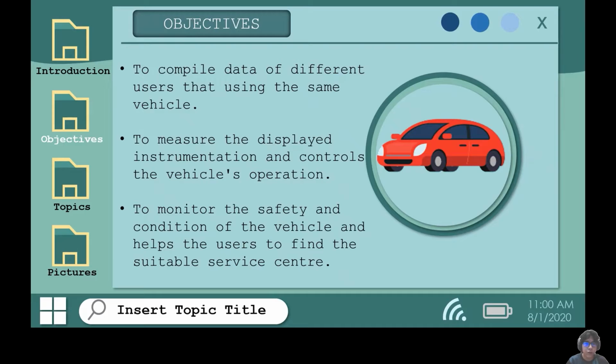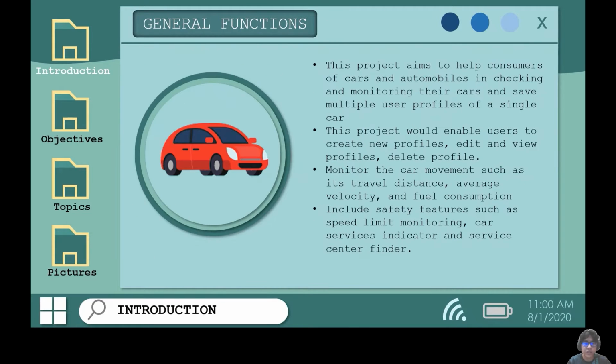The objective of our program is to compile the data of different users that are using the same vehicle. It is then to measure the display instrumentation and control the vehicle operation, to monitor the safety and condition of the vehicle, and to help the users find a suitable service center. The general function of the project is to help the consumers of cars and automobiles in checking and monitoring their cars and save multiple user profiles of a single car.